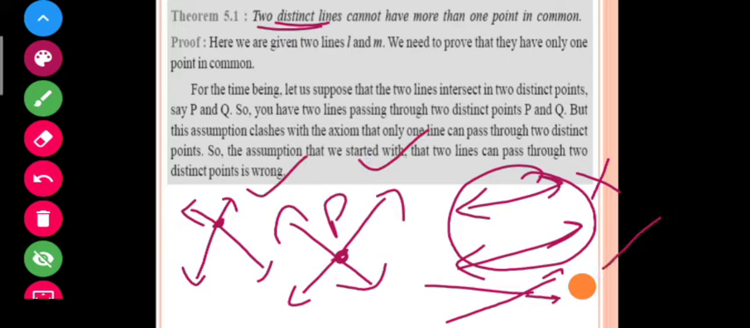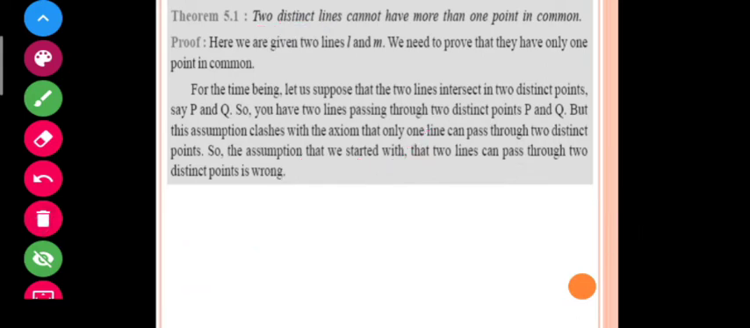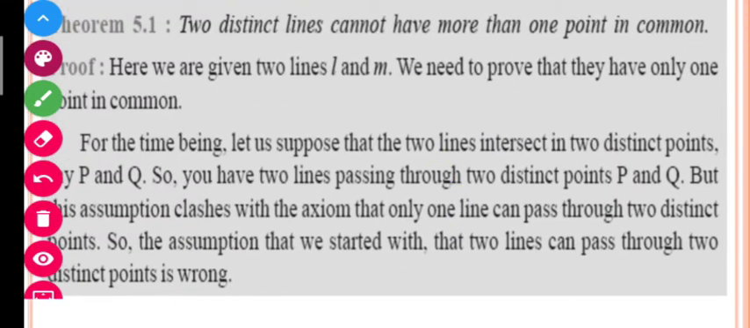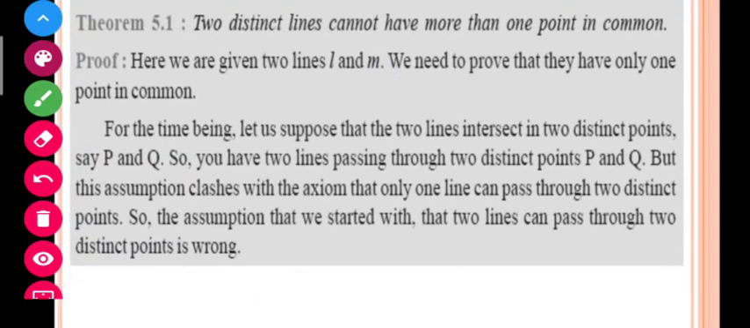Now here we have to prove it with the help of geometrical axioms and postulates. Let us see what I am going to do here. I have taken a proof with the help of contradiction. Do you understand what is meant by contradiction? By contradiction I mean that I have to suppose something that is opposite to my statement, that is, a statement opposite to the one given in my theorem.